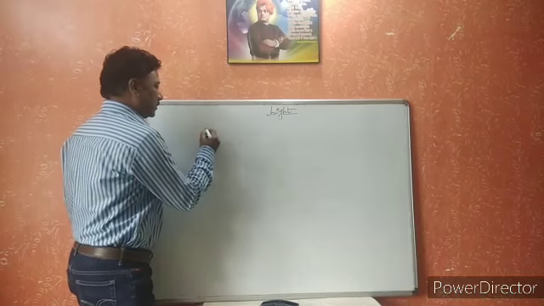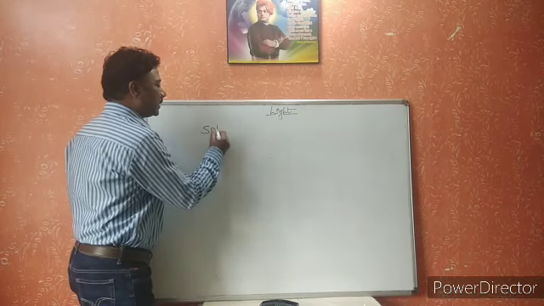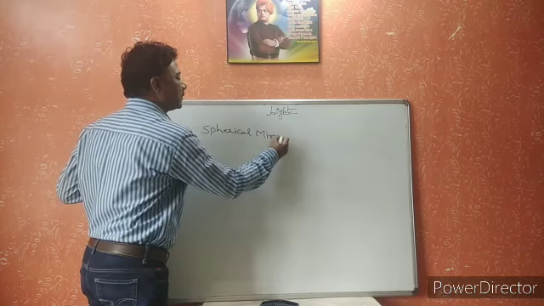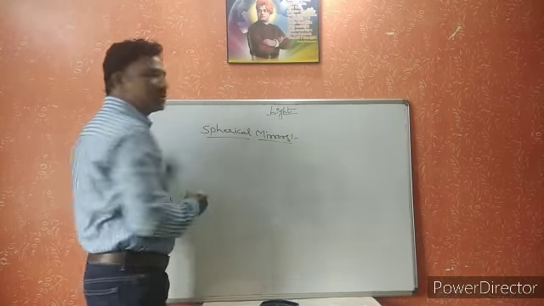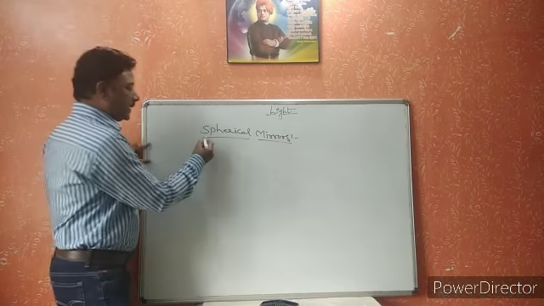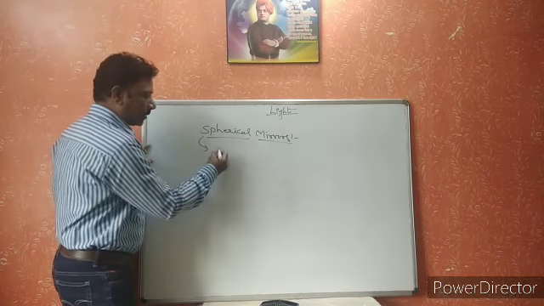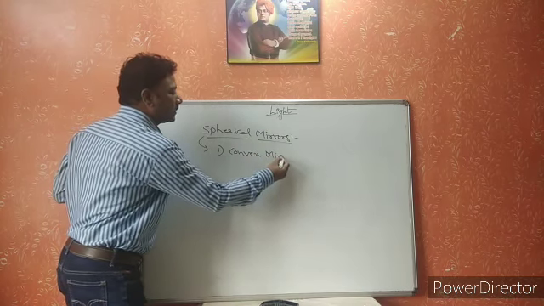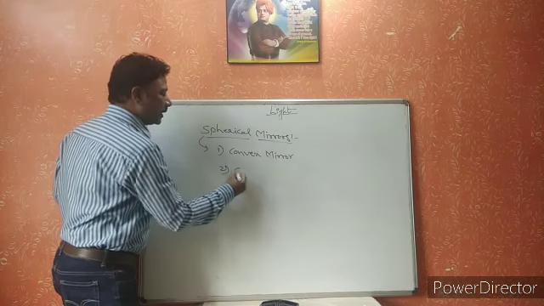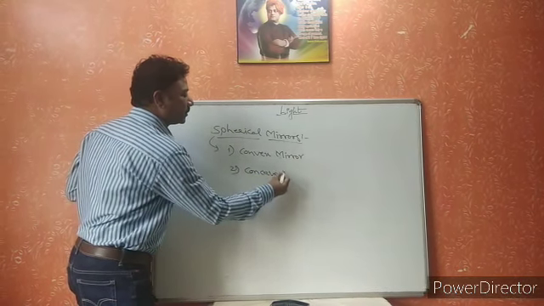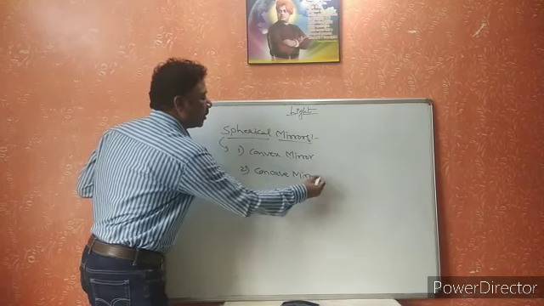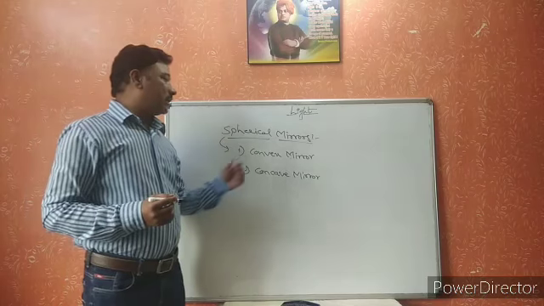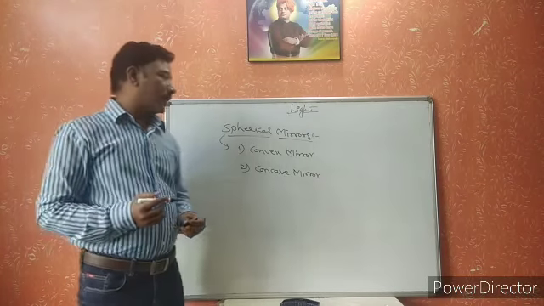Next we have spherical mirrors. What are these spherical mirrors? Now let us see. Spherical mirrors are of two types. Number one, the convex mirror, and second one is the concave mirror. Convex mirror and concave mirror. Now let us see what these convex and concave mirrors are.